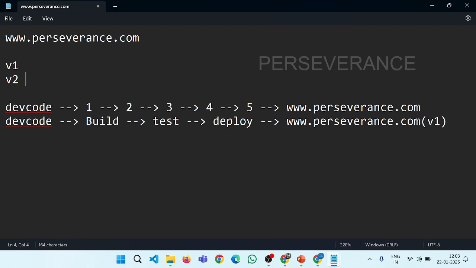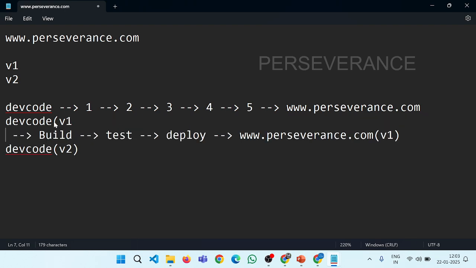So for that reason, the developer will again update the code. In addition to the v1 code which is already available to the customer, the developer now will work on v2. So consider this is v1 and this is v2.